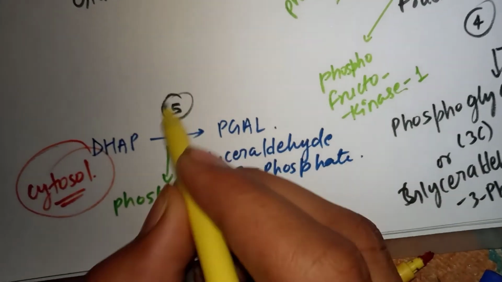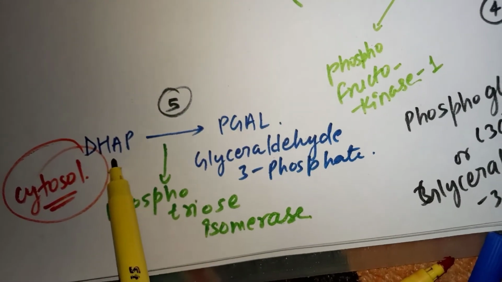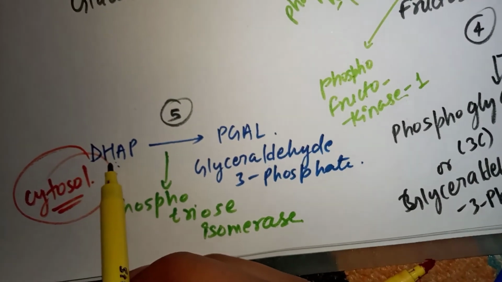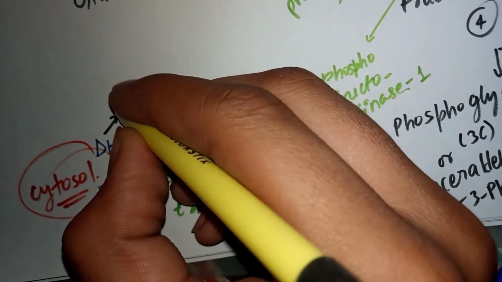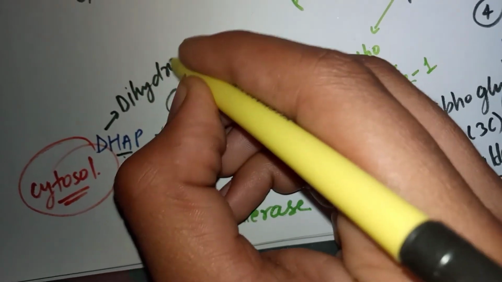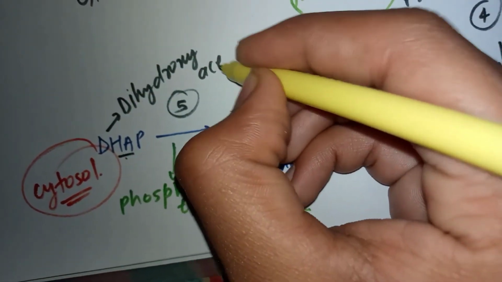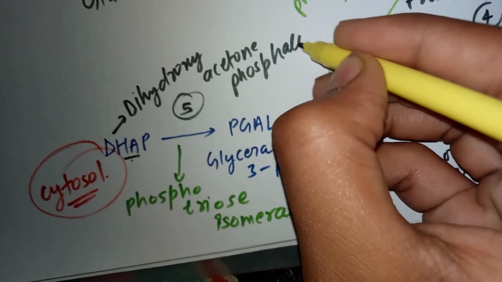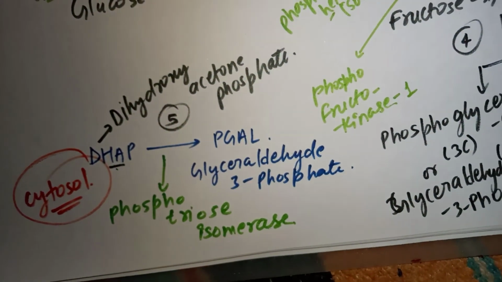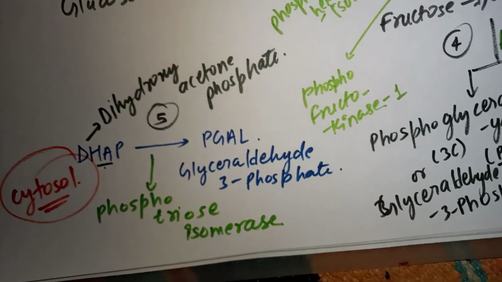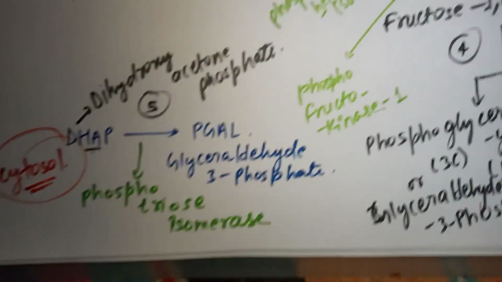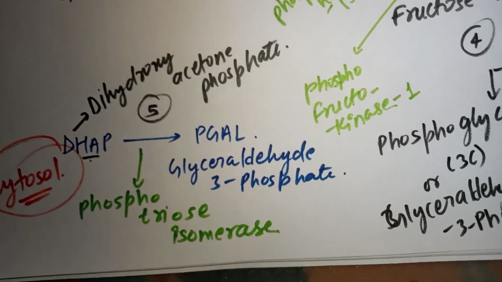All right, and this is the fifth step, the conversion of DHAP into PGAL, that is glyceraldehyde 3 phosphate, from what? Dihydroxy acetone phosphate. The conversion of dihydroxyacetone phosphate into glyceraldehyde 3 phosphate is done by the enzyme phosphotriose isomerase. All right, and this accounts for the fifth step of glycolysis.